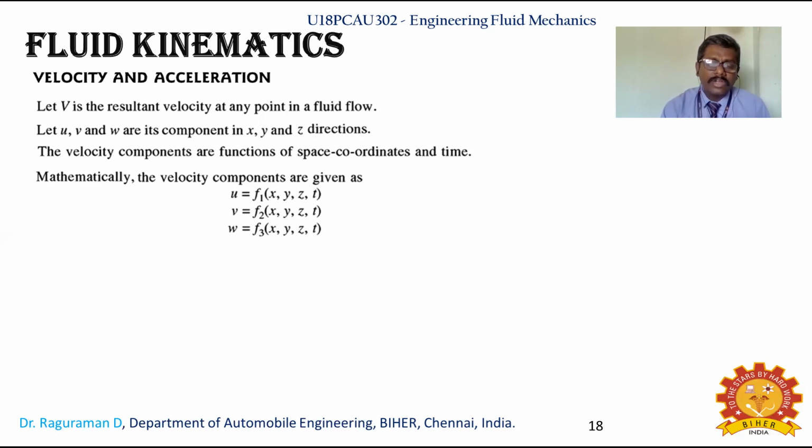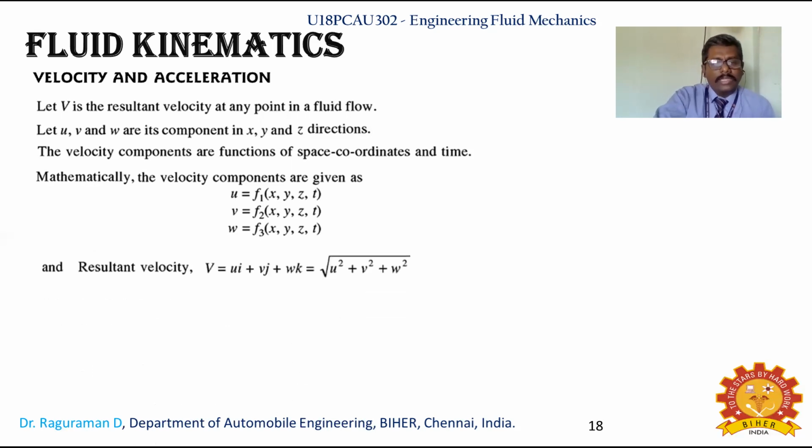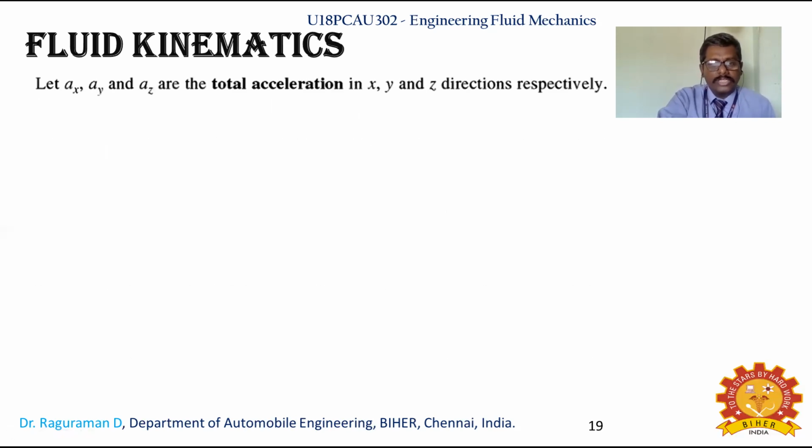That is why you will see dou u by dou t, which is differentiation with respect to time. With the coordinates as well as time, the velocity is going to change. The velocity can be written in vector form as V equal to u i plus v j plus w k. We are already familiar with this identification of the resultant from first year engineering mechanics. The magnitude is the square root of u square plus v square plus w square. In this way you can identify the resultant velocity.